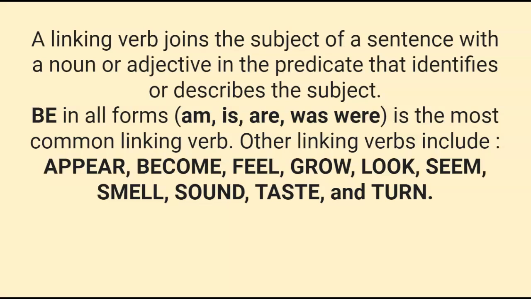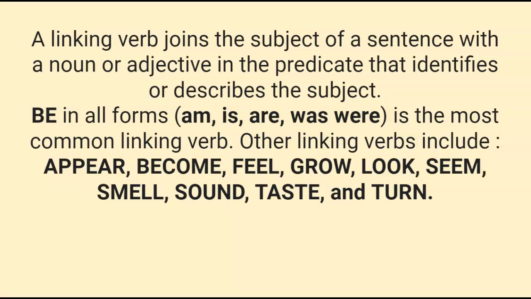Linking verbs are going to join the subject of a sentence with a noun or adjective in the predicate that identifies or describes the subject. So your predicate words are always going to be at the end of the sentence. Your linking verbs join who or whatever the sentence is about to those other words at the end of the sentence. And your linking verbs, most commonly, are going to be a form of be. Either the word be or its other forms, am, is, are, was, or were. Those are extremely common.